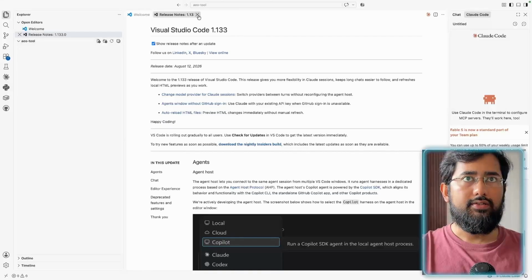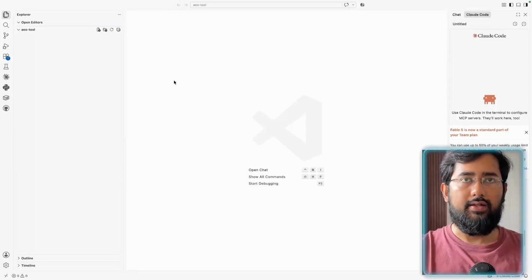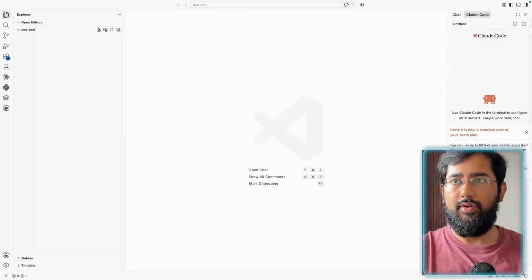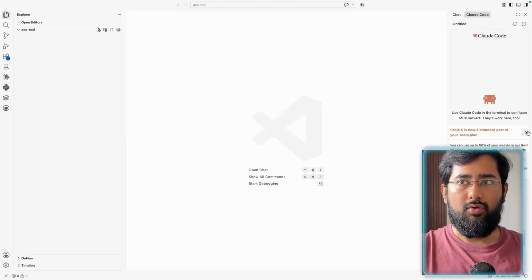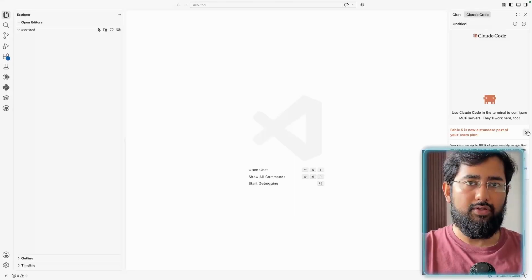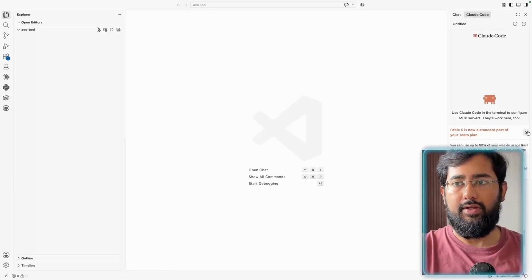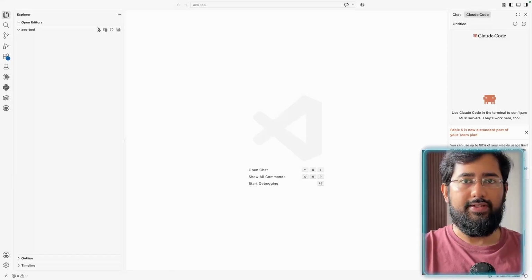Now what I'll do, I'll just close these release notes, and this is an empty folder that we have created over here. Let's first of all start by setting up our code. We will have a front end and a back end, as I've told you before. So let's start by setting up our repository, and we'll be using Python for the backend and React.js for the front end. So let's ask Claude to build a very simple front end and a backend folder with all of these libraries installed, and let's try to get it working.